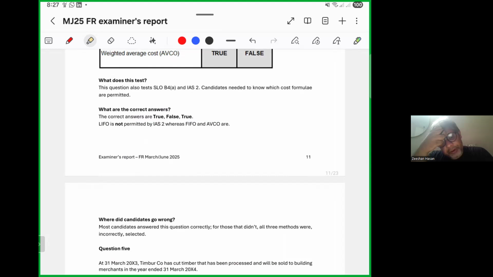Question 5. At 31st March X3, timber company has cut timber that has been processed and will be sold to building merchants in the year end 31st March.